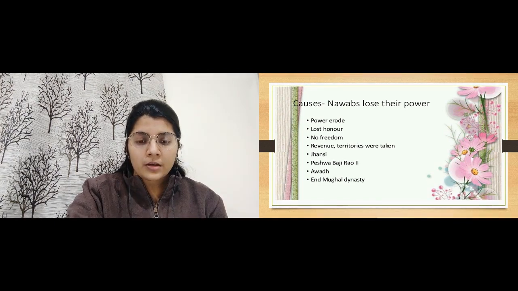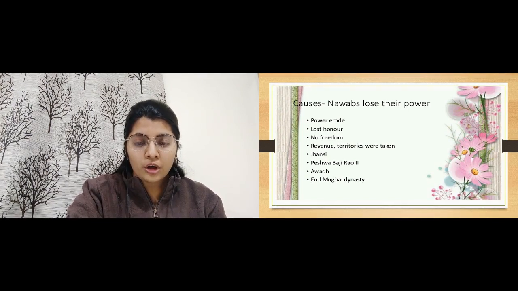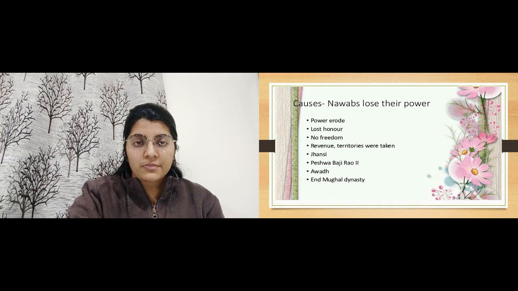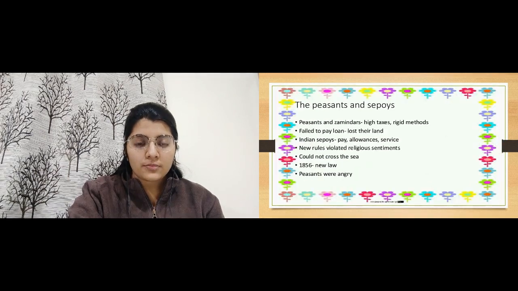Also Jhansi, Peshwa Bajirao II and Awadh, all of them ended with such things. The revenues and territories were completely taken, and with that there was an end of the Mughal dynasty. So this caused the Nawabs to lose their power.